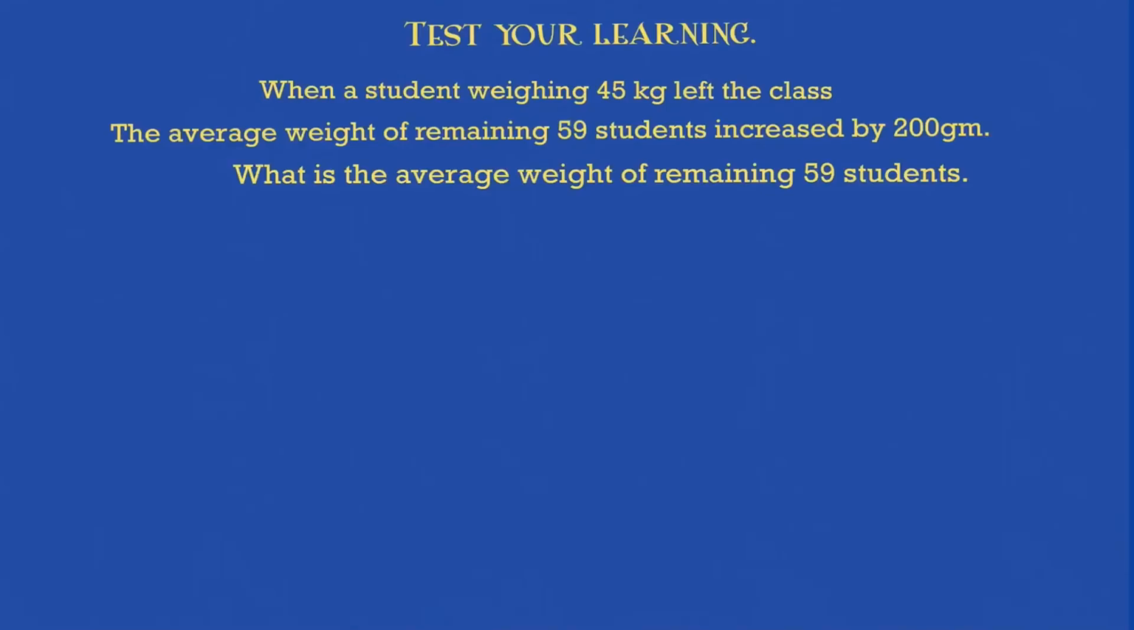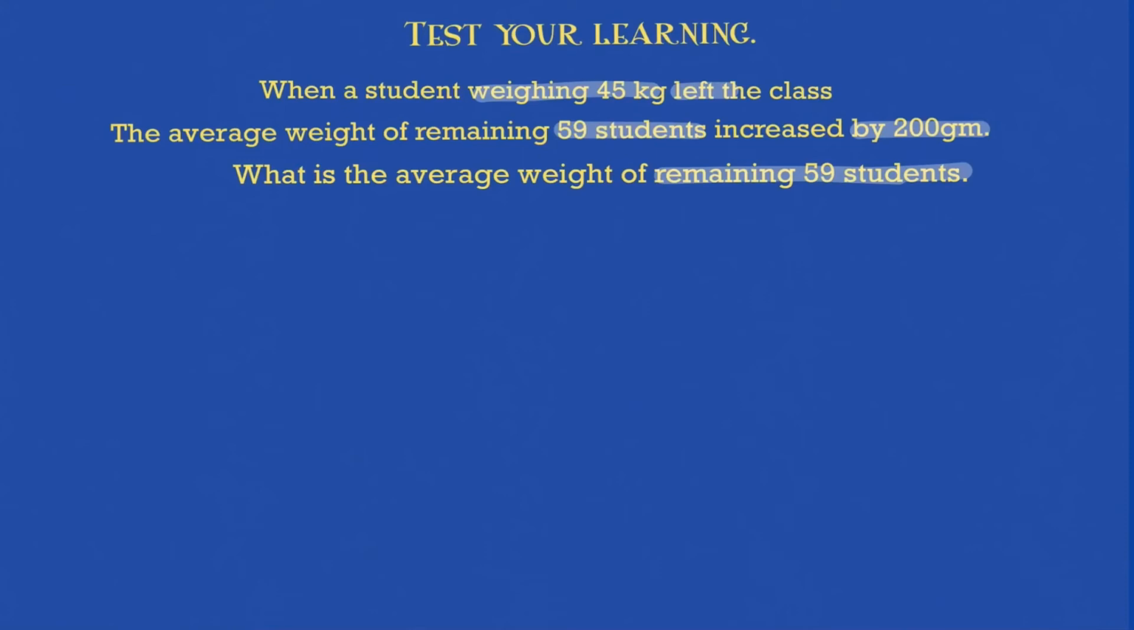Let's see a problem which is an application of everything that we have learned till now. When a student weighing 45 kg leaves the class, the average weight of the remaining 59 students increases by 200 grams. So earlier there were 60 students, 1 student left, and the average weight increases. We have seen an earlier problem when a student leaves and the weight or the age decreases, right? In this case it is increasing. So how do you handle such kind of problem? And the question that is being asked here is also different. What is the average weight of the remaining 59 students? Earlier we were asked the average weight or the age of the student who is leaving or being added, right? But now we are supposed to find out the average weight of the remaining 59 students.